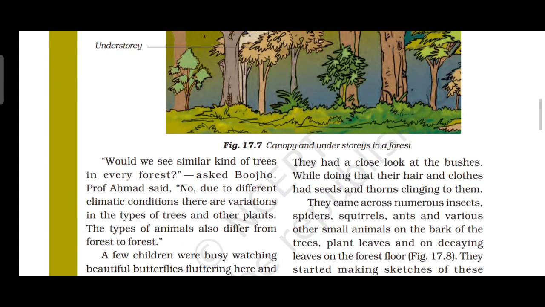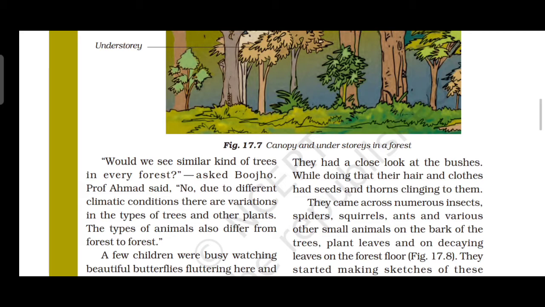Then the next thing is the forest floor seemed dark colored and was covered with a layer of dead and decaying leaves, fruits, seeds, twigs, and also small herbs. So the decaying matter was moist and also warm. The forest floor seemed to be very dark because it is covered with a layer of dead and decaying leaves, fruits, seeds, twigs and also some herbs. So, the decaying matter was moist and also warm.